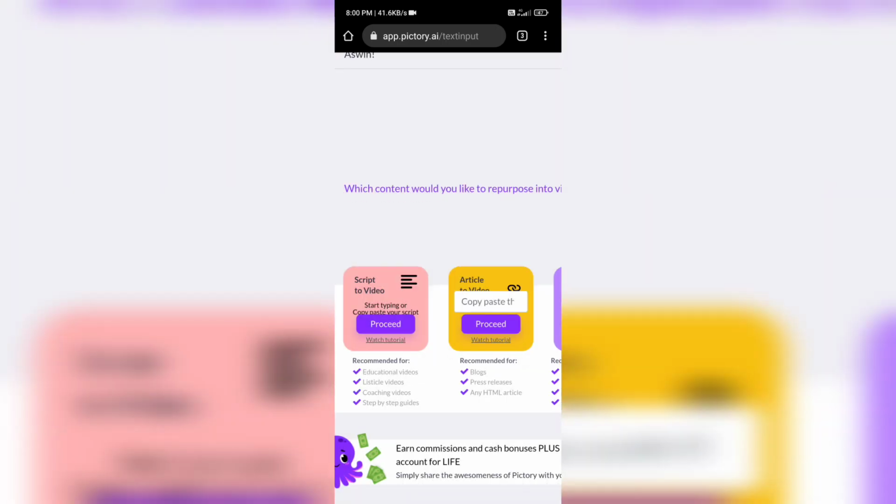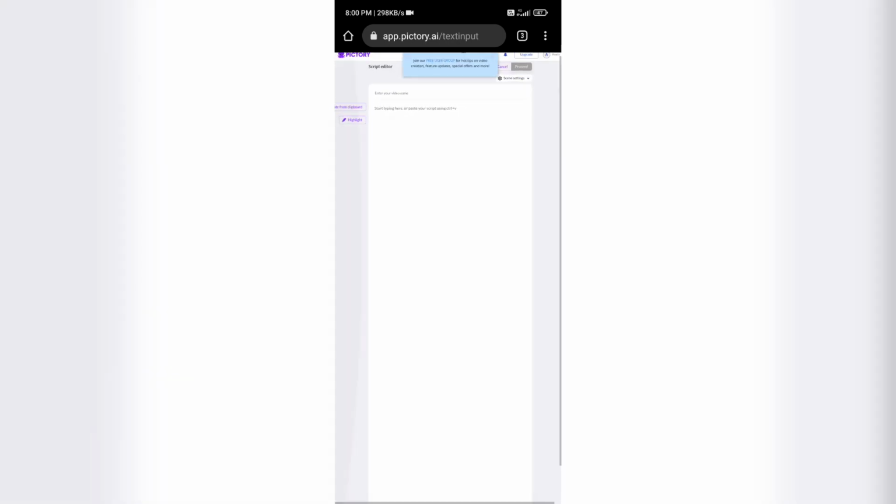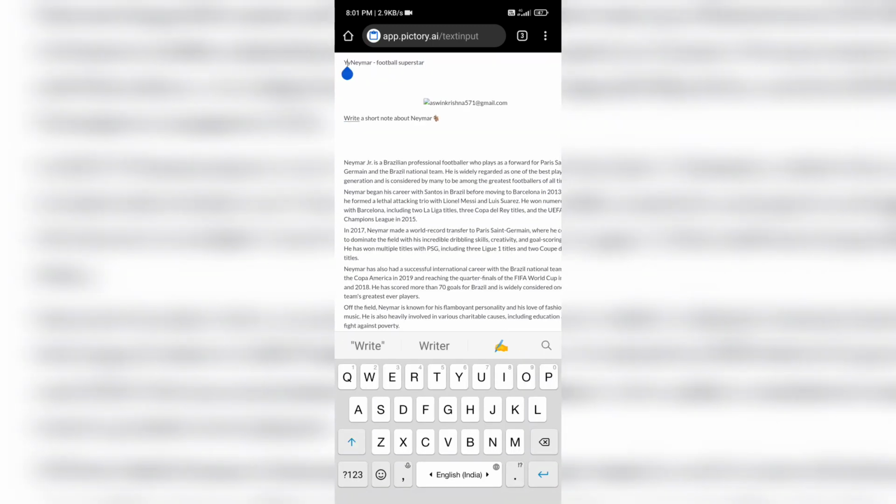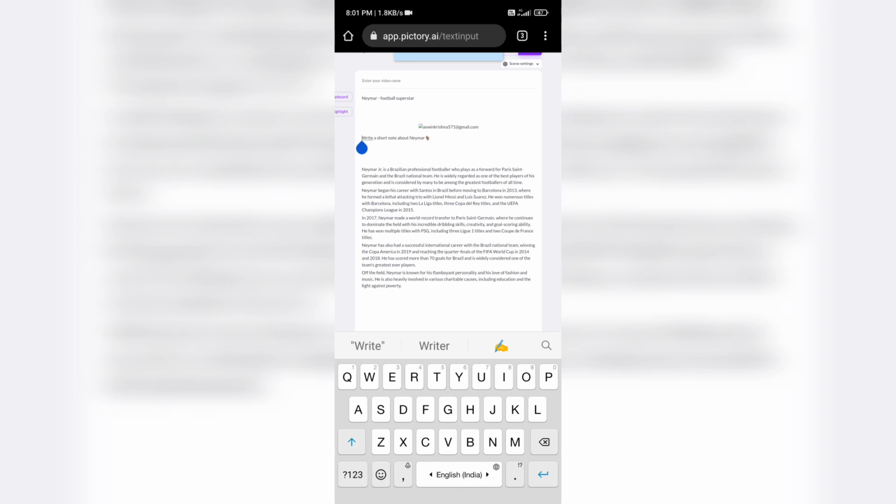When you create your account, Pictory opens up and you select the text to video option. Then you can see a page asking you to write your script. Paste the script copied from ChatGPT, click on proceed, and wait for Pictory to process it.